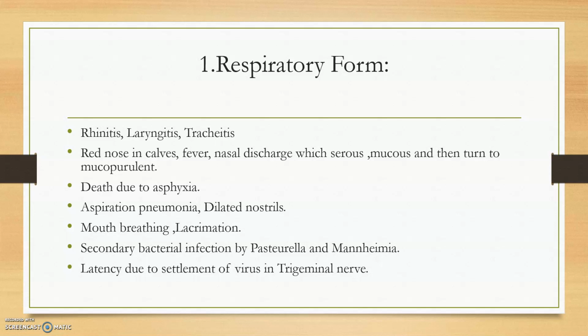Since the frothy fluid and the nasal discharge are present, whenever they are inhaling, this exudate may move to the bronchi and can create aspiration pneumonia. The nostrils will be dilated, there will be mouth breathing, lacrimation. Secondary bacterial infection with Pasteurella and anemia is common here. And in the respiratory form, the latency occurs due to settlement of the virus in the trigeminal nerve.